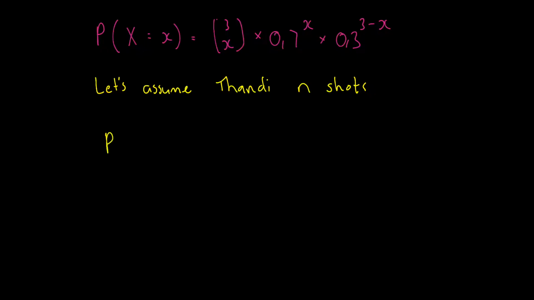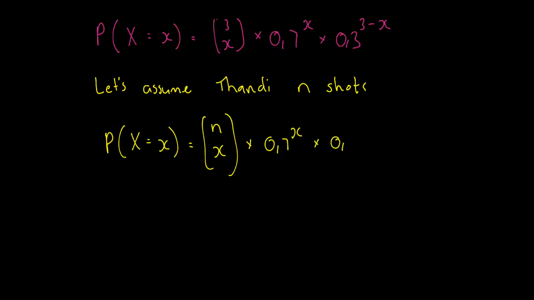So it's going to become P of capital X equals little x is now equal to n choose x times 0.7 to the x times 0.3 to the n minus x. Now remember as well from a previous slide that P was equal to 0.7 because that was the success. So I'm going to actually just remind you that P represented success and Q represented the failure. So now we can go one step further and show this in terms of P and Q.